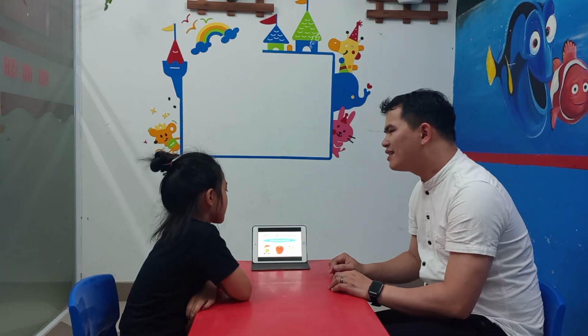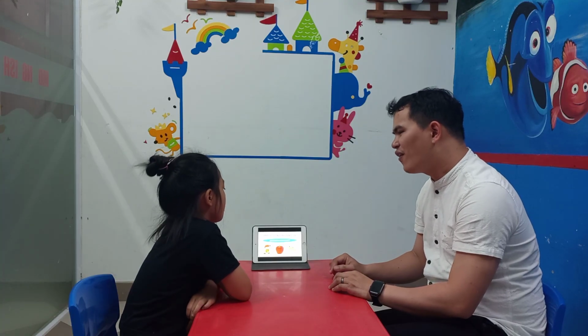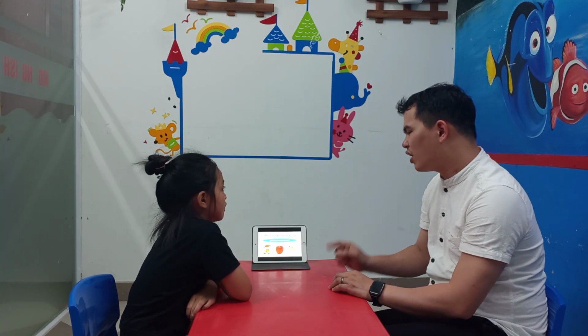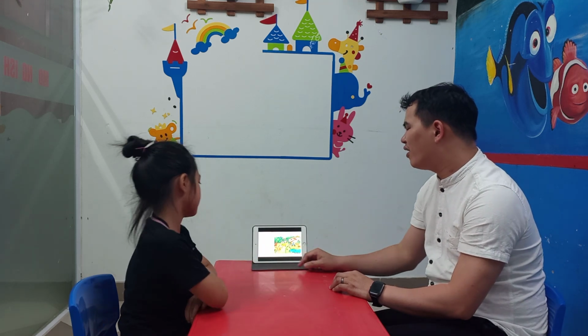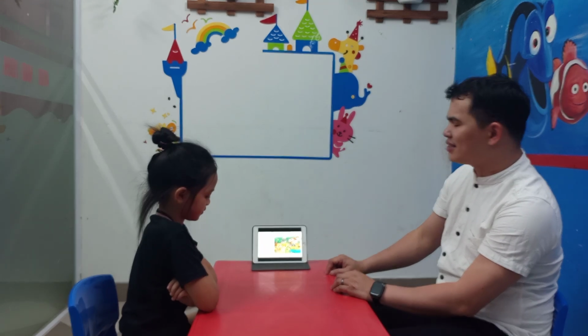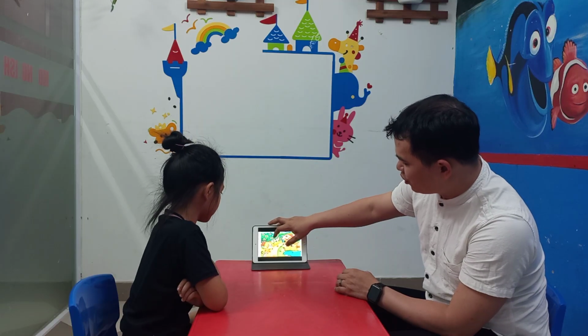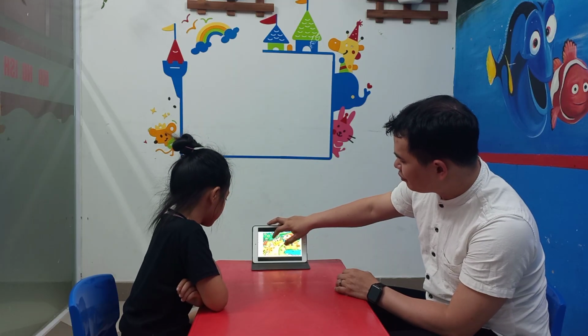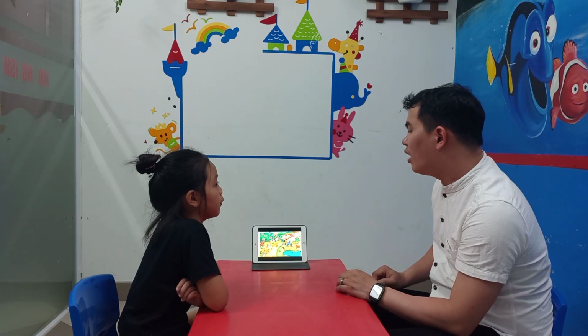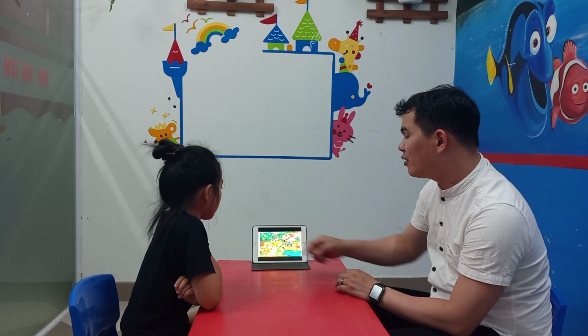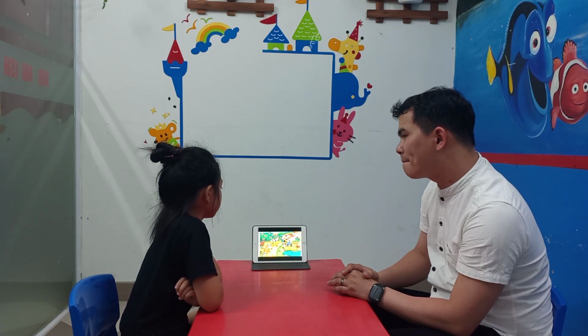Letter F. Sounds. Okay, where is that? Where is the frog? Okay, very good. Now let's proceed to this picture. What do you see here? How many apples are there in the tree?